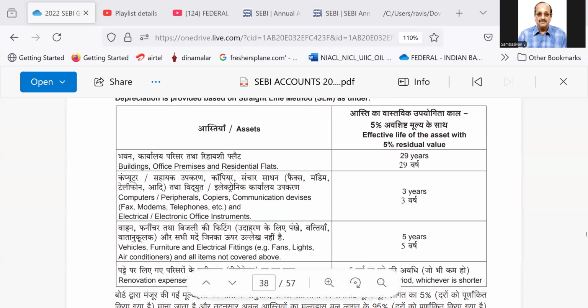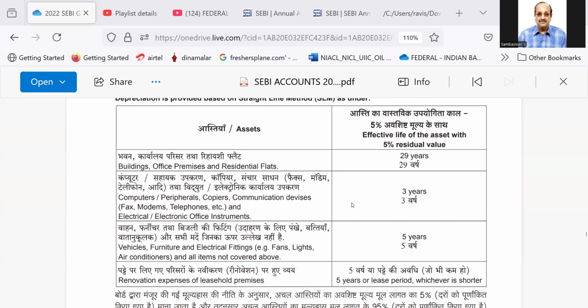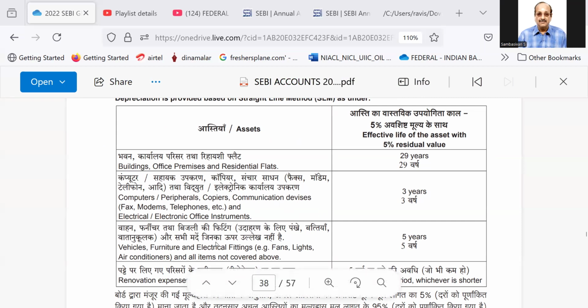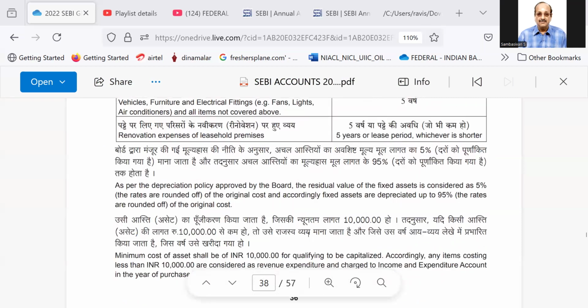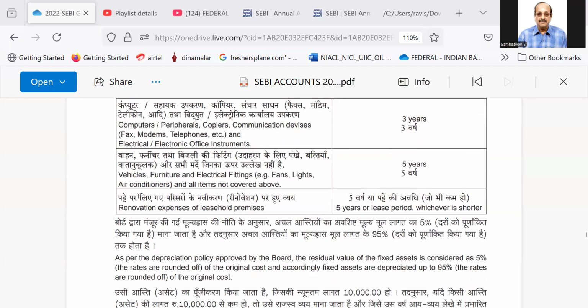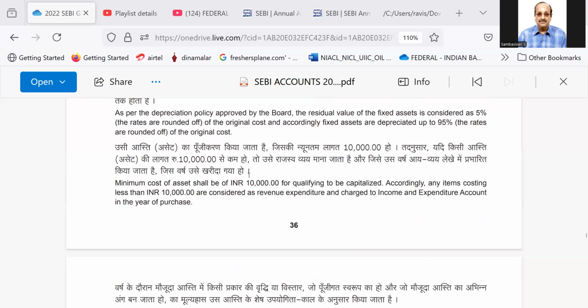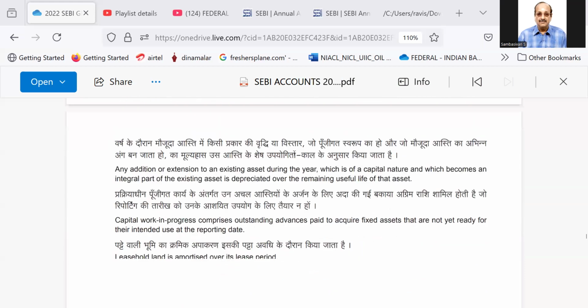The depreciation they are telling here: building office premises 29 years, computers and peripherals 3 years, vehicles, furniture and electrical fittings 5 years, and renovation expenses 5 years or lease period, whichever is shorter. As per the depreciation policy approved by the board, the residual value of the fixed assets is considered as 5% of the original cost, and accordingly, fixed assets are depreciated up to 95%.